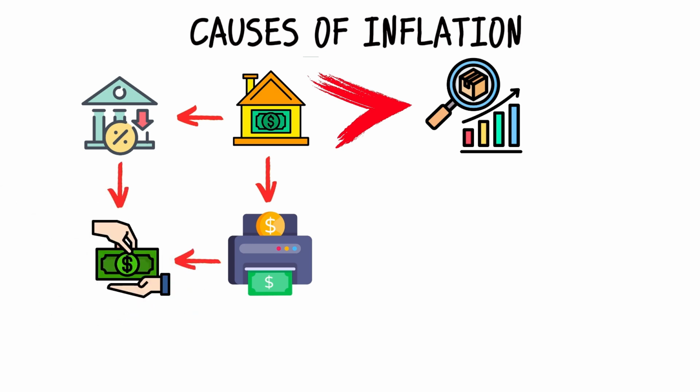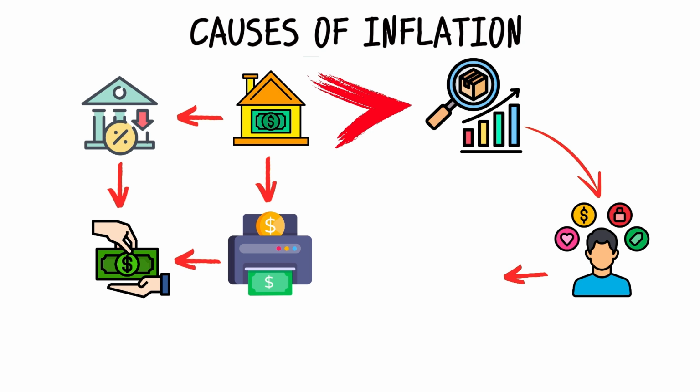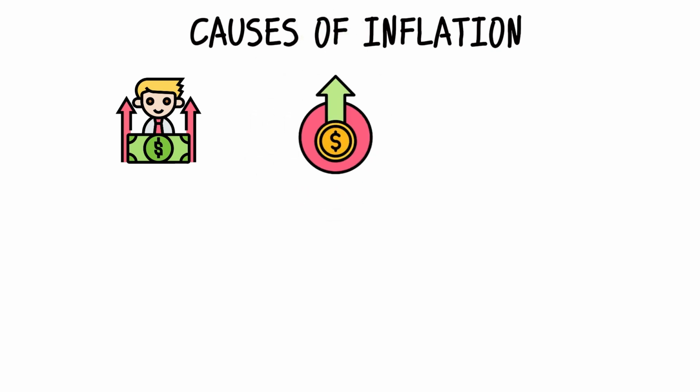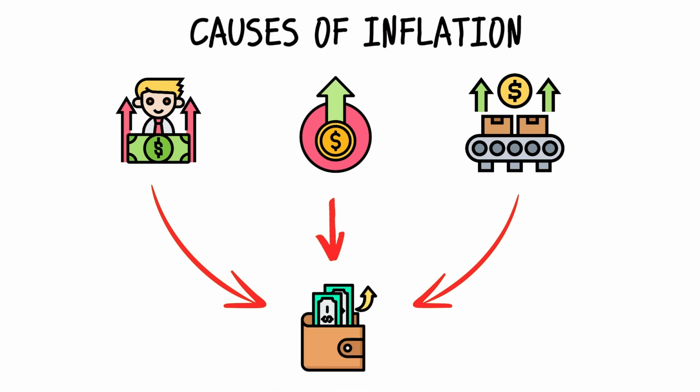Another major cause is when the cost of producing goods and services goes up. Producers often pass these costs onto consumers in the form of higher prices, leading to inflation. Factors such as higher wages, increased energy costs, or supply chain disruptions can contribute to rising production costs.